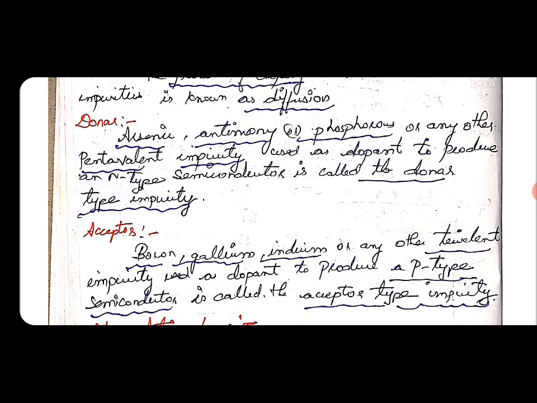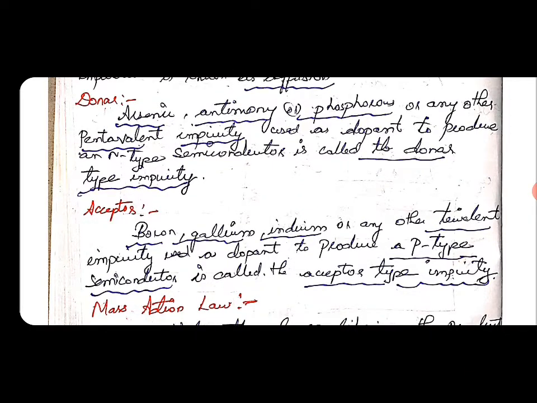A donor is arsenic, antimony or phosphorus or any other pentavalent impurity used as a dopant to produce an n-type semiconductor, and is said to be a donor type impurity. We need to know that when a pentavalent impurity such as arsenic or antimony is used as a dopant to produce an n-type semiconductor, it is known as a donor type impurity. The same holds in the case of an acceptor: a trivalent impurity such as boron, gallium, indium or any other trivalent impurity used as a dopant to produce a p-type semiconductor is said to be an acceptor type impurity.